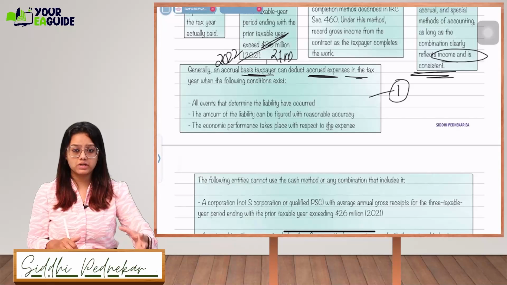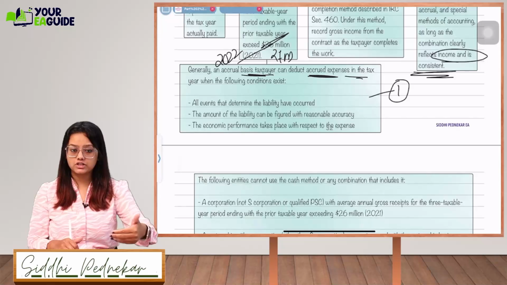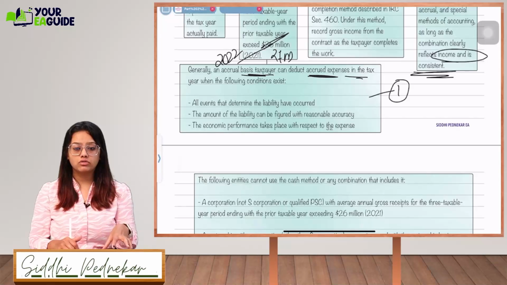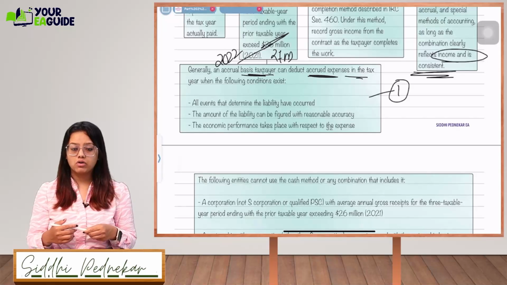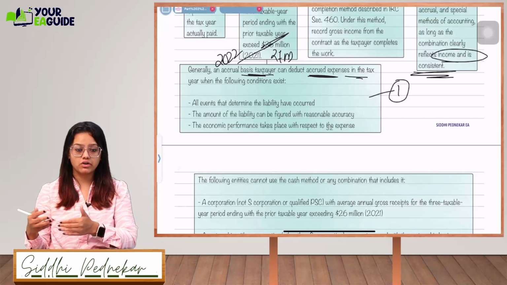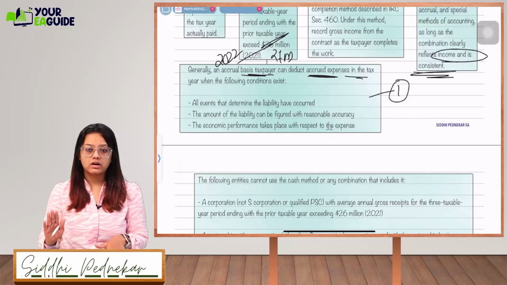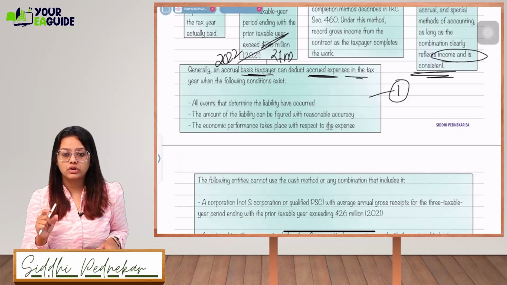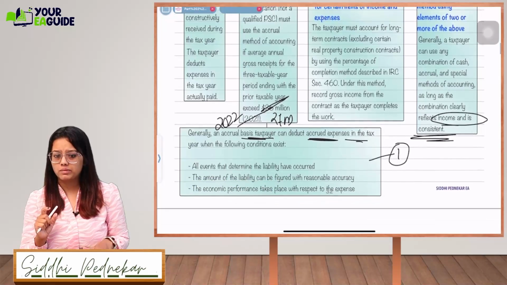Let's say an insurance policy premium is there. You know exactly $500 is going to be there as a liability, which you will pay in the next two to three months. So you know the accuracy of the amount. If the amount is uncertain, let's say some court case is going on and you are going to pay certain penalties as court fees or a court award, or anything which is uncertain, then you cannot deduct that amount as an expense in case of the accrual method.